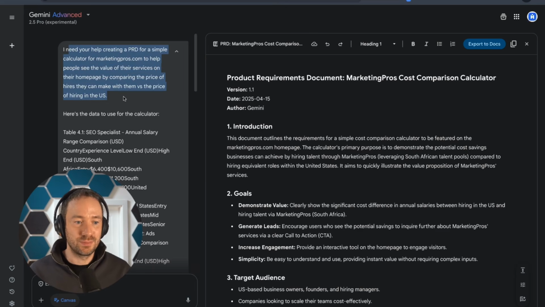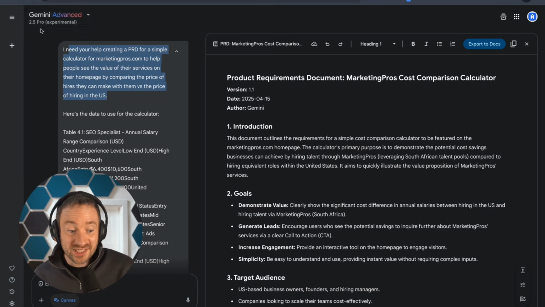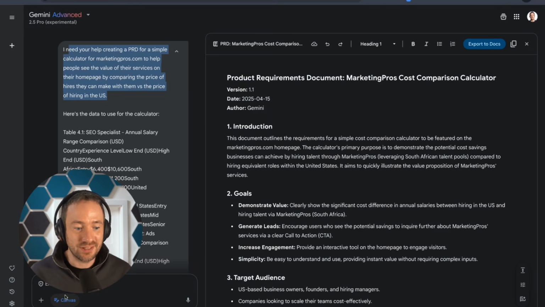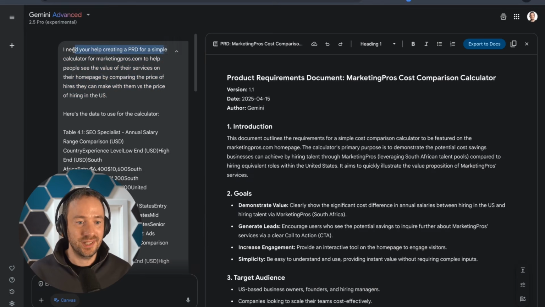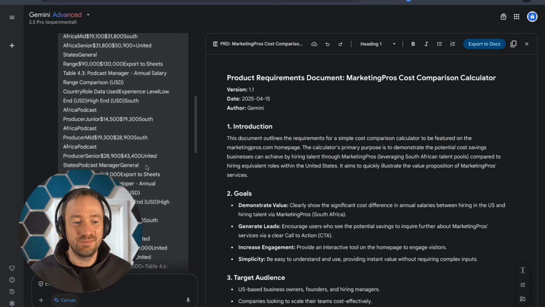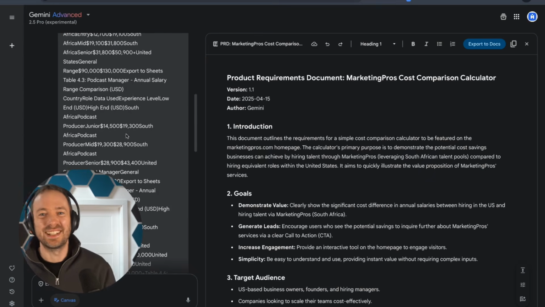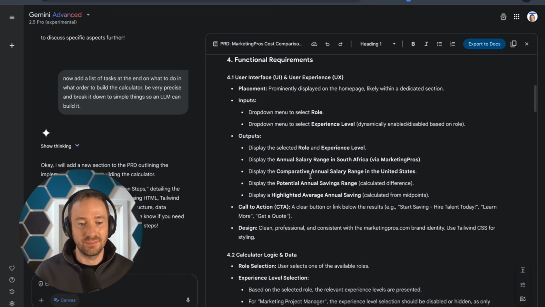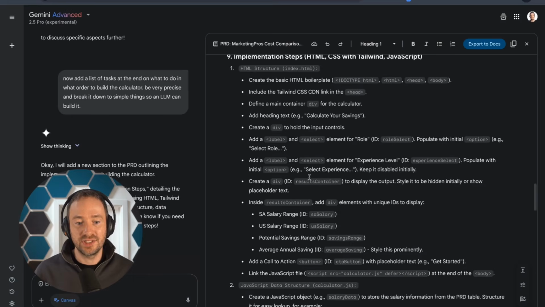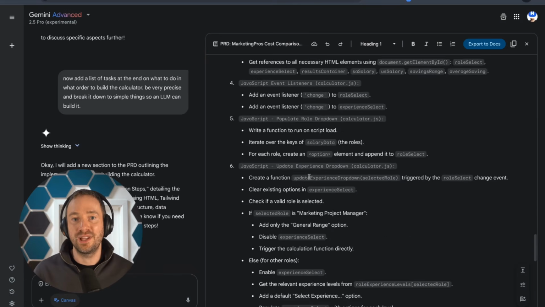So literally my prompt to Gemini 2.5 Pro, without deep research this time and using the canvas feature that allows it to create documents, was to say, hey, I need to create a PRD for a simple calculator for marketing pros to help people value their services on their homepage by comparing the price of hires they make with them versus the price of hiring in the US. And then I very dirtily pasted the data I got from deep research. And the only second prompt I added was to make some tasks at the end of how to build this, like plan the building.